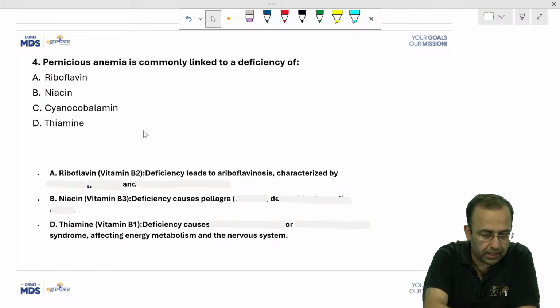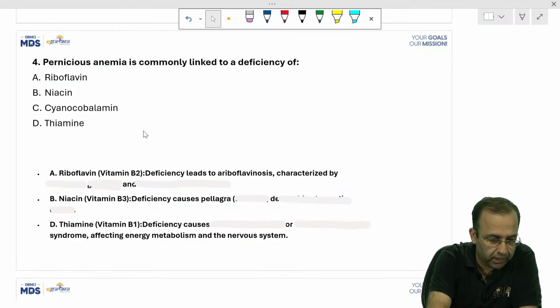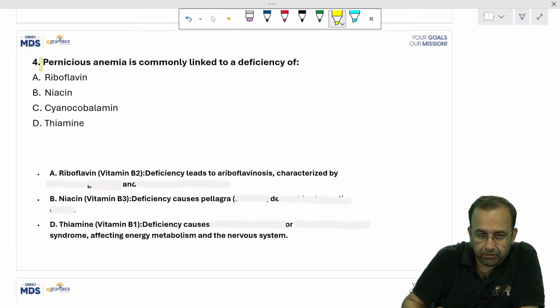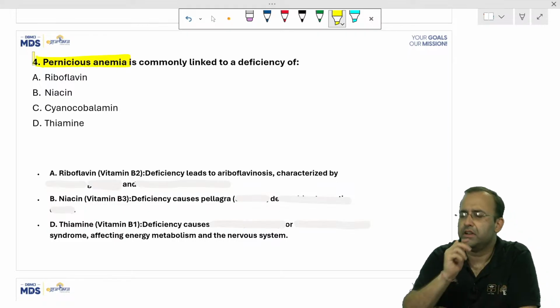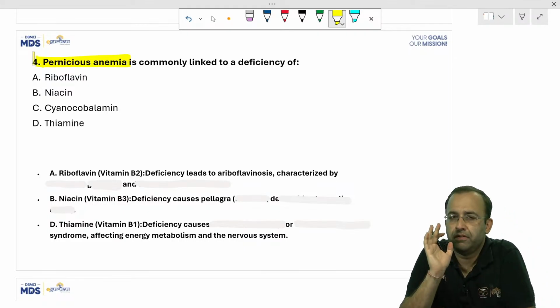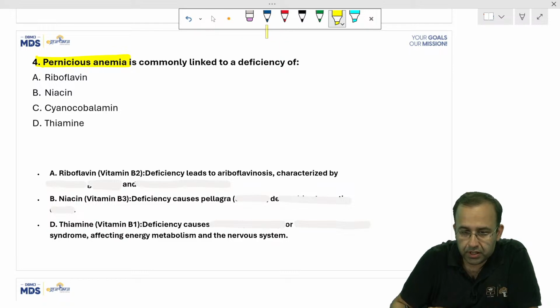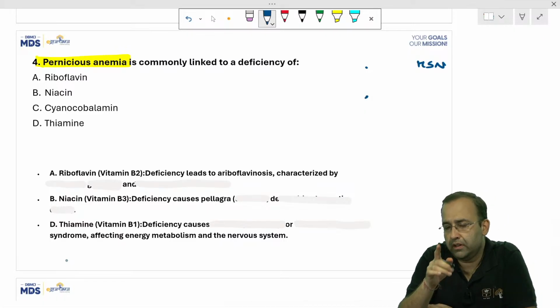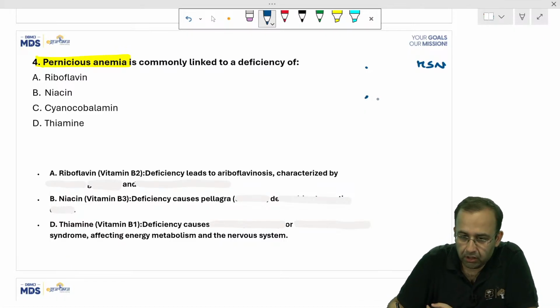So this gets us to our next question, that is pernicious anemia. I guess all of us are very comfortable with pernicious anemia. Which hypersensitivity is it? Next point. It is a special type of megaloblastic anemia occurring due to antibodies against intrinsic factor.